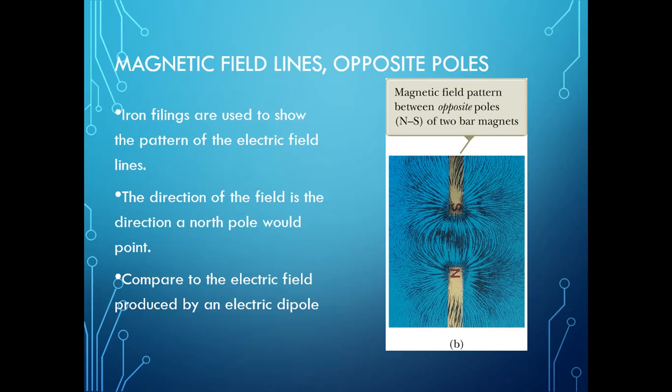Compare this to the electric field produced by an electric dipole. The direction of the field is the direction the north pole points.